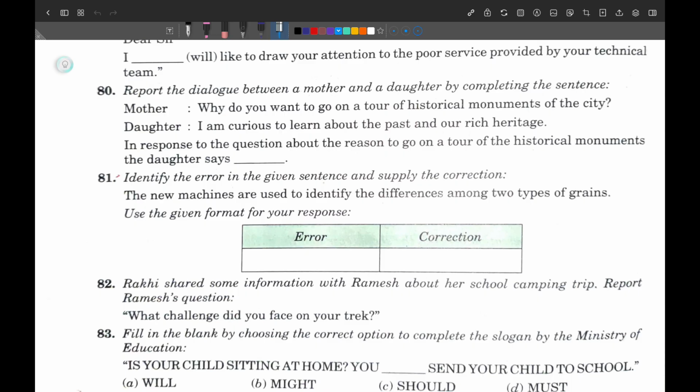So what does the daughter say? I am curious to learn. So here you can write, says that she is. Why have I changed am into is? Because according to the subject she, is must be used. So says that she is curious to learn about the past and our, it is plural number, and it is from which type of person?